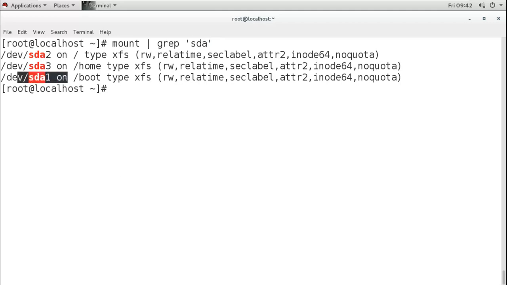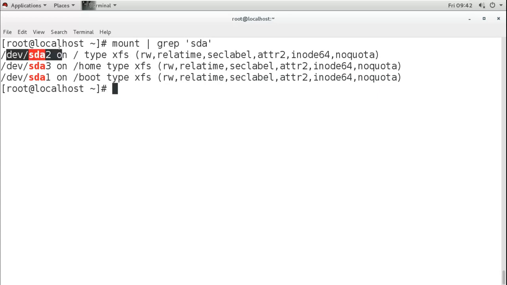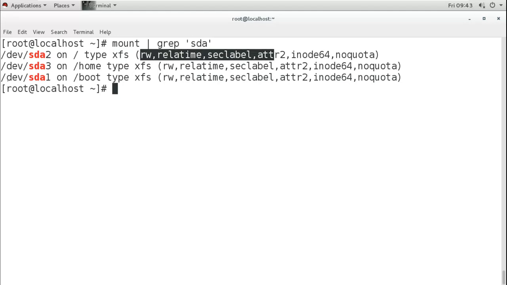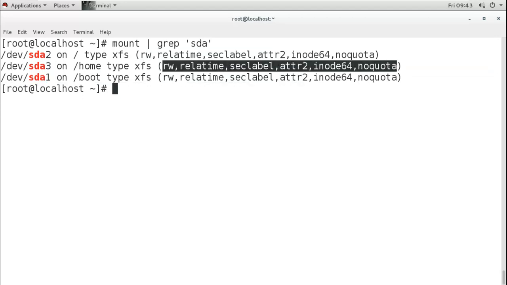This sda1 is mounted on /boot. The file system type is XFS. I told you the default is XFS here. And these are the default options: read, write, and so on. Then sda2 is mounted on /, and it is also XFS with these default options. Then sda3 is mounted on /home, and is also XFS with read, write and default options.